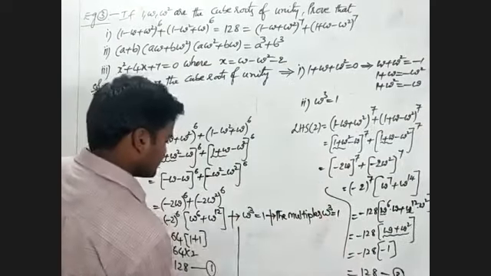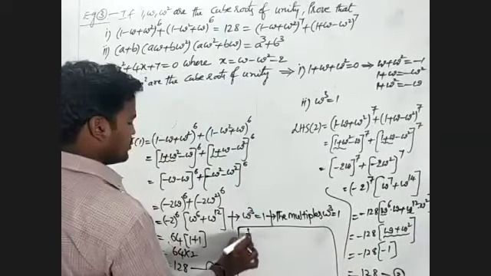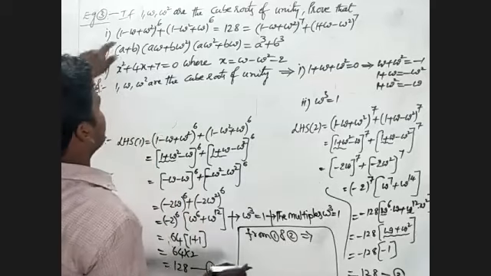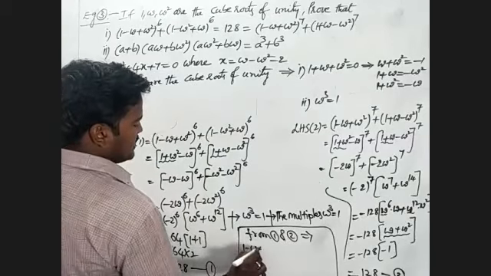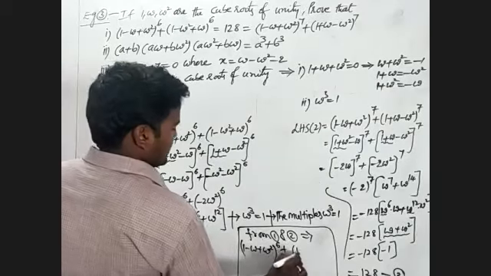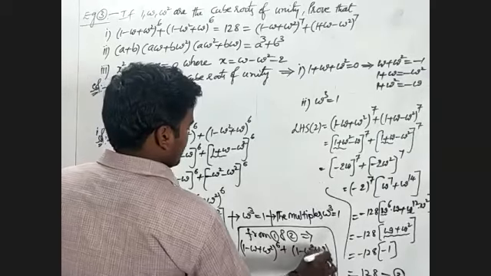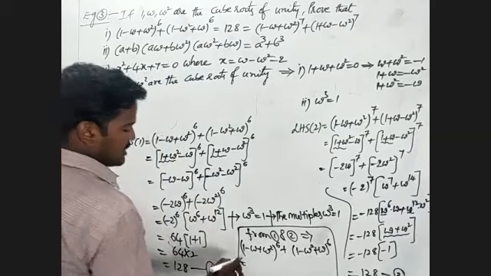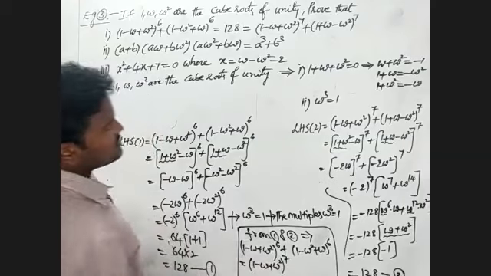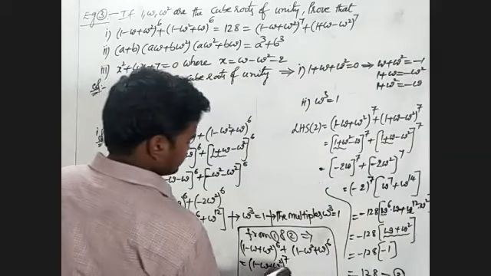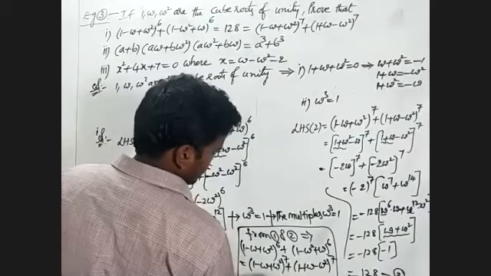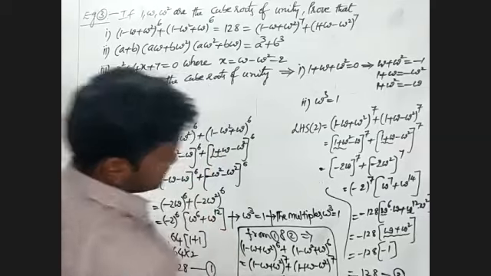What do we have to write? From 1 and 2, what is there? LHS 1: (1 minus omega plus omega square) whole power 6 plus (1 minus omega square plus omega) whole power 6 is equal to (1 minus omega plus omega square) whole power 7 plus (1 plus omega minus omega square) whole power 7, both are equal to 128. This is the proof of the first one.